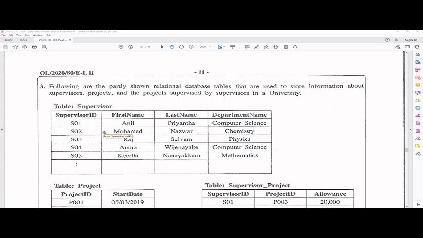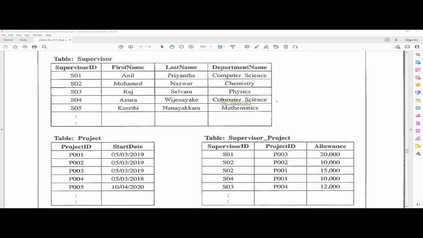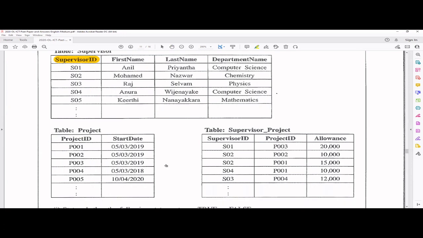So when it comes to here, I would like to explain these tables a bit. These are relational database tables, which are used to store information about supervisors, projects, and the relationship between the projects and the supervisors who supervise them, right? If you first check the first table, it's supervisor, right? In the supervisor table, can you see there is a supervisor ID. This is the primary key of this table, because from this you can uniquely identify each record in the supervisor table, right? And then comes the project table.